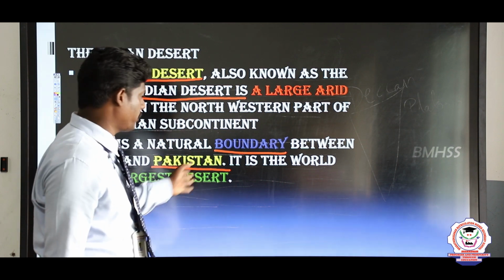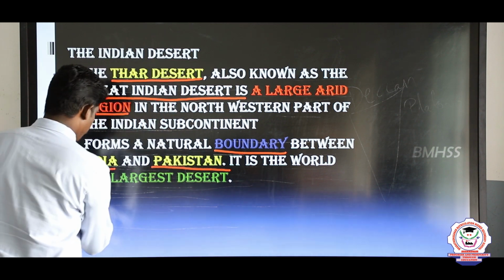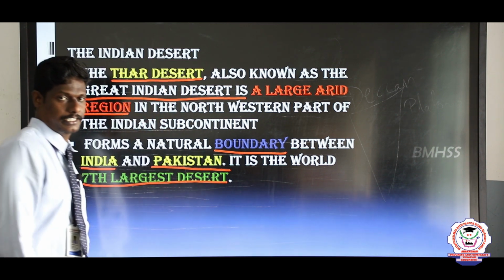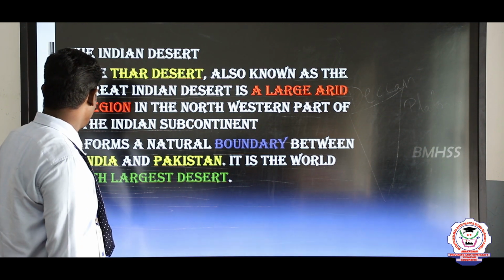It is exactly located between India and Pakistan. It is the world's 7th largest desert. The special thing about the Rajasthan desert is that it is the 7th largest in the world.